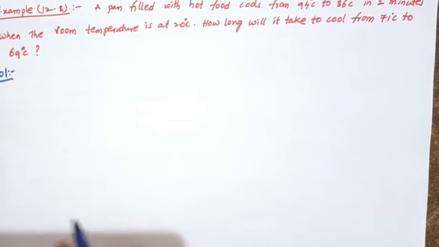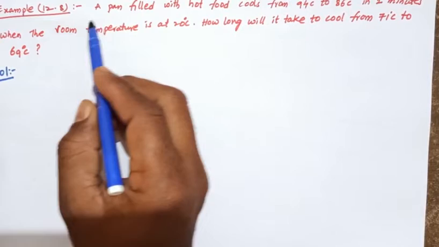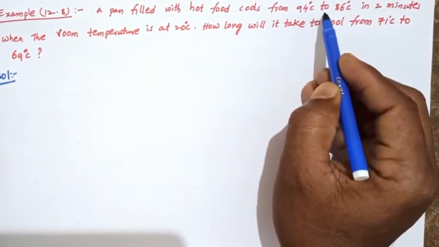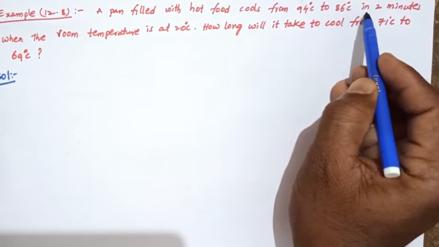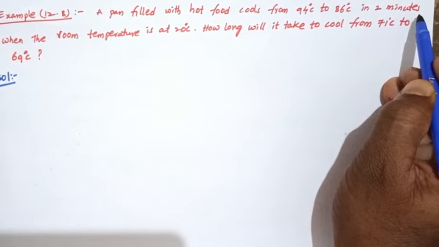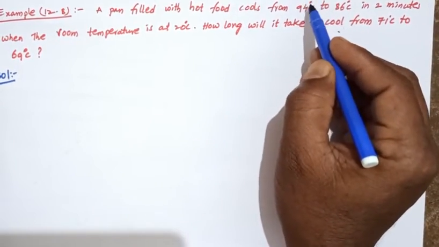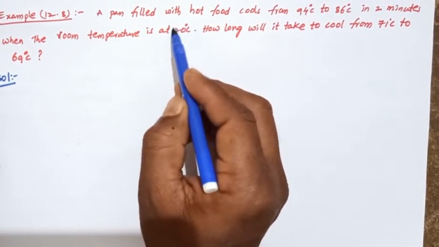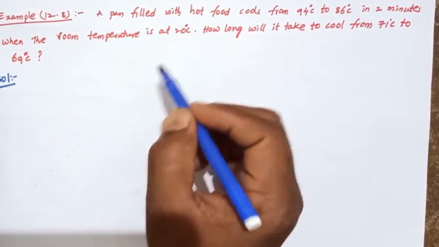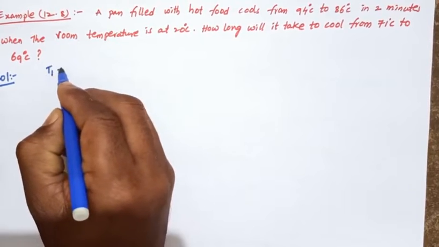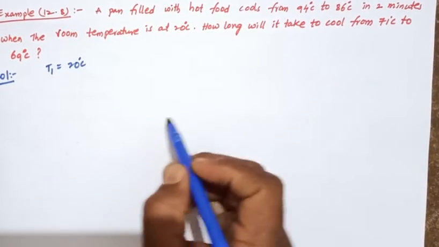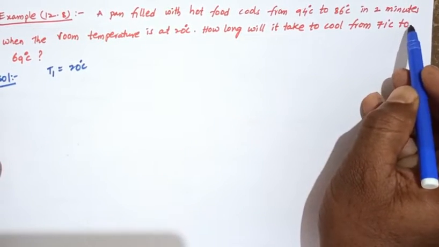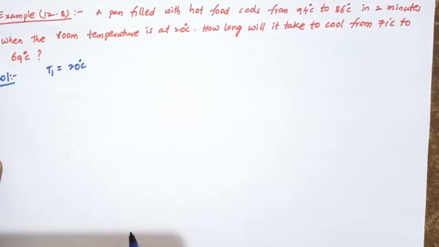Now we are discussing example number 12.8. A pan filled with hot food cools from 94 degrees Celsius to 86 degrees Celsius in 2 minutes, when the room temperature is 20 degrees Celsius. It is the surrounding temperature, so T1 equals 20 degrees Celsius. How long will it take to cool from 71 degrees Celsius to 69 degrees Celsius?